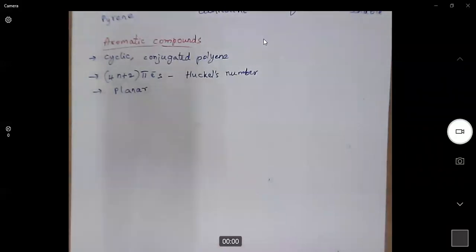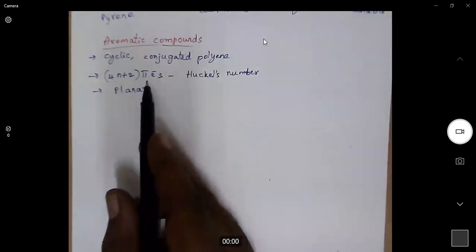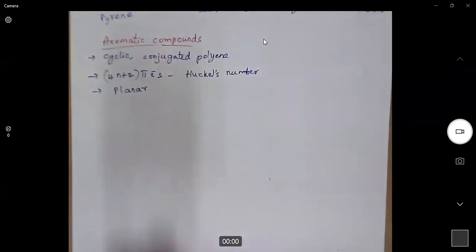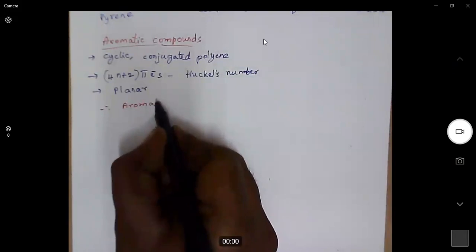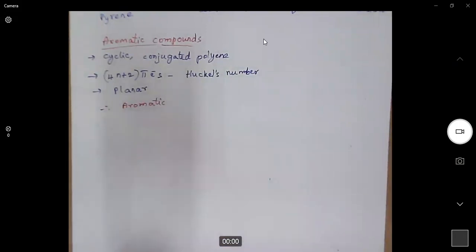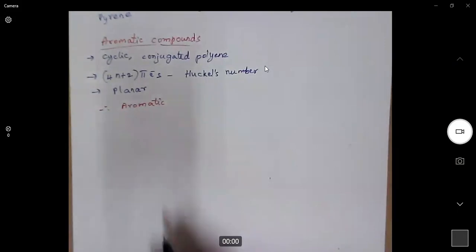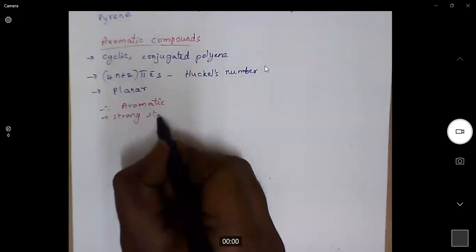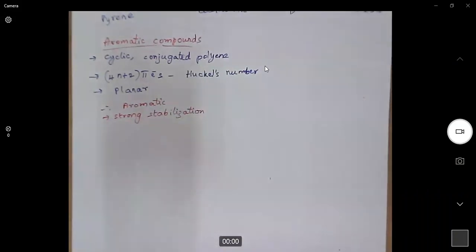So a cyclic molecule with conjugation, having 4n plus 2 pi electrons and a planar system, is called an aromatic system. When a molecule is aromatic, what we can expect is that it is highly stabilized.